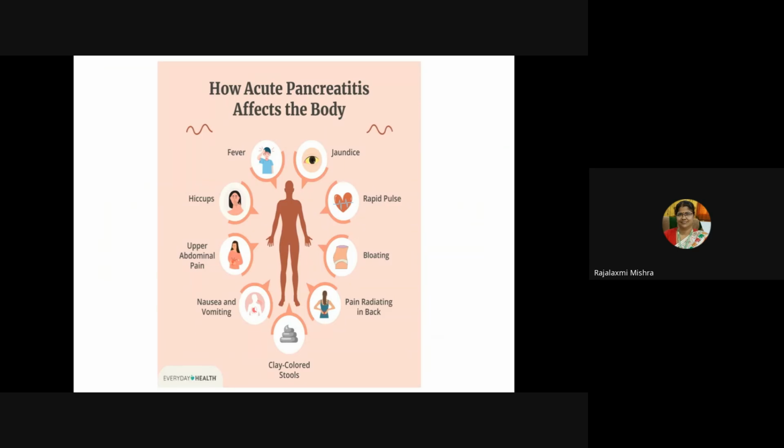So, how does acute pancreatitis affect the body? The patient may complain of jaundice, rapid pulse, bloating, pain radiating to the back, then clay-colored stool, nausea and vomiting, upper abdominal pain, cough may be a complaint of the patient, then fever will be the complaint.